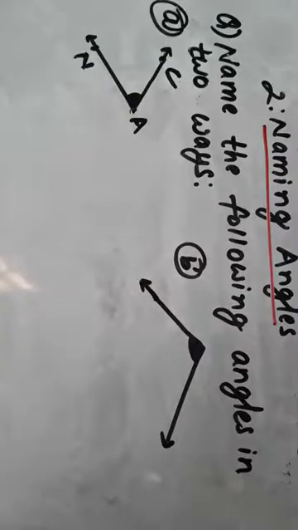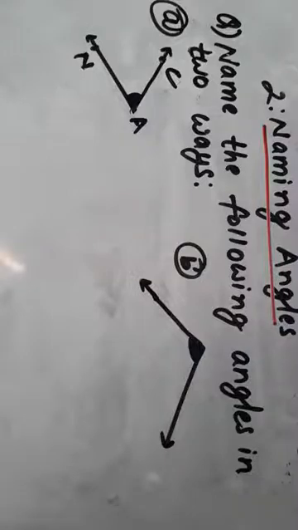While naming the angles in two ways, you always have to consider some basic things. At first, you must write the symbol of angle. Similarly, you are supposed to write the angle name in capital letters. Small letters are not allowed.